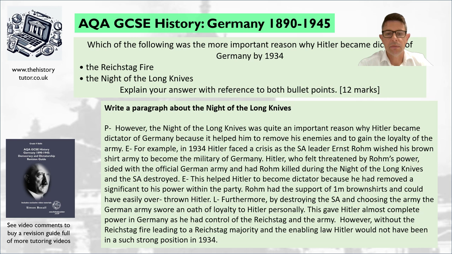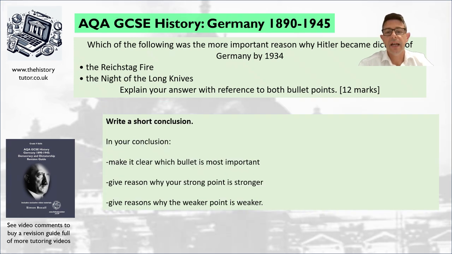I've then said, however, without the Reichstag fire, Hitler would not have had the Reichstag majority or the Enabling Law to be a dictator in the first place. So maybe that is more important. Finally, have a look at a conclusion. If you want to see a conclusion, then look at my other bullet point videos. I'm not going to show you a conclusion here, but just remember to make it clear which bullet point is most important. Give strengths to that bullet point, the weaknesses of the other bullet point, and maybe compare them to come up with a conclusion.